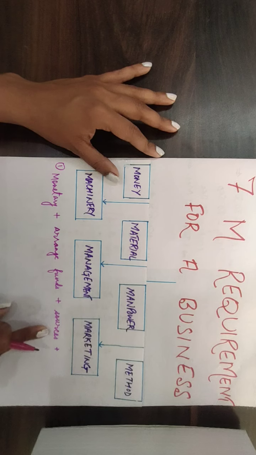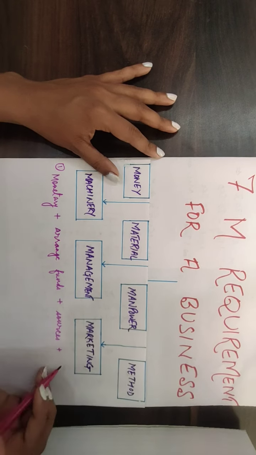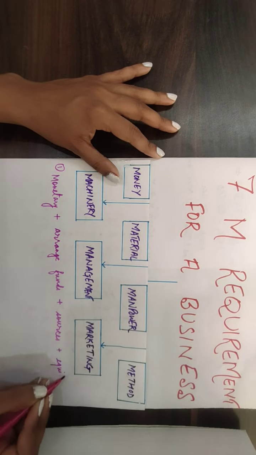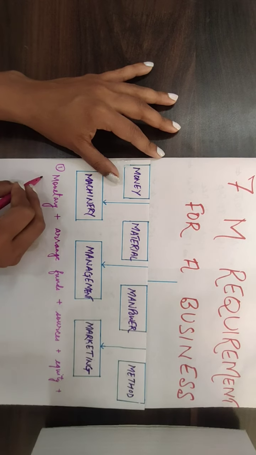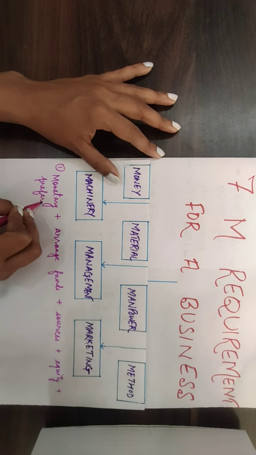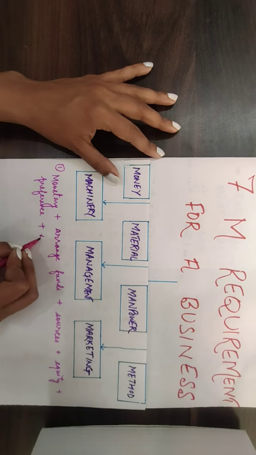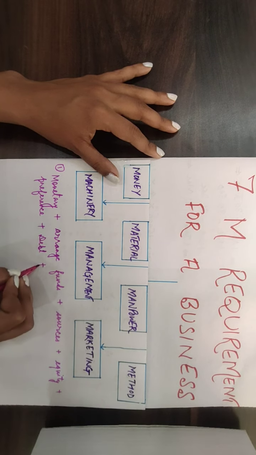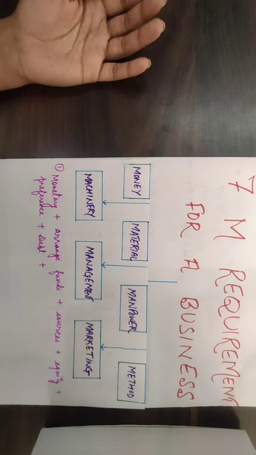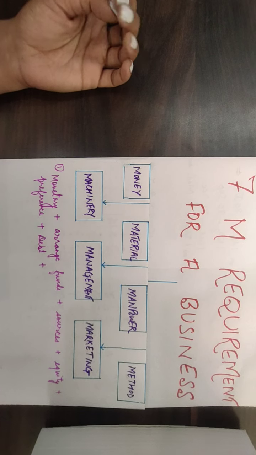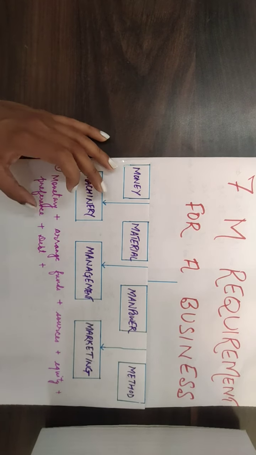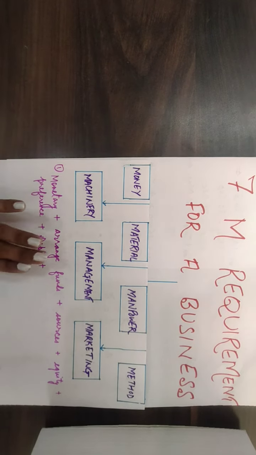And how to arrange funds? You have to look into different sources. For example, it is equity, and you have studied that preference share capital is also a source of finance, along with the debt part. That means you can obviously take loans from banks or even issue debentures, right? So this is where money will be a part.